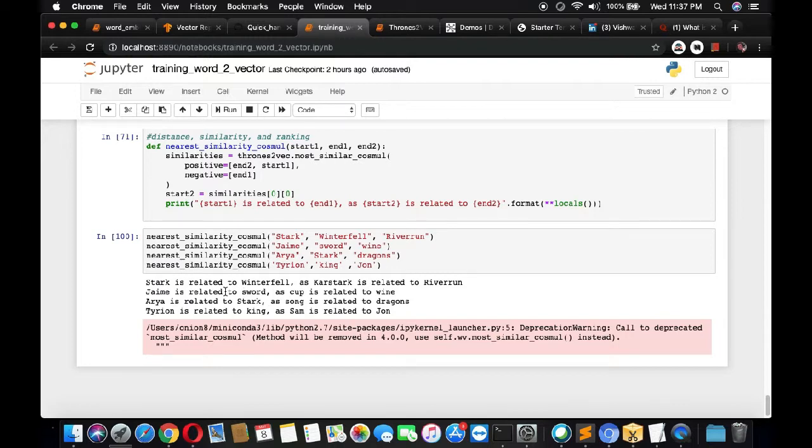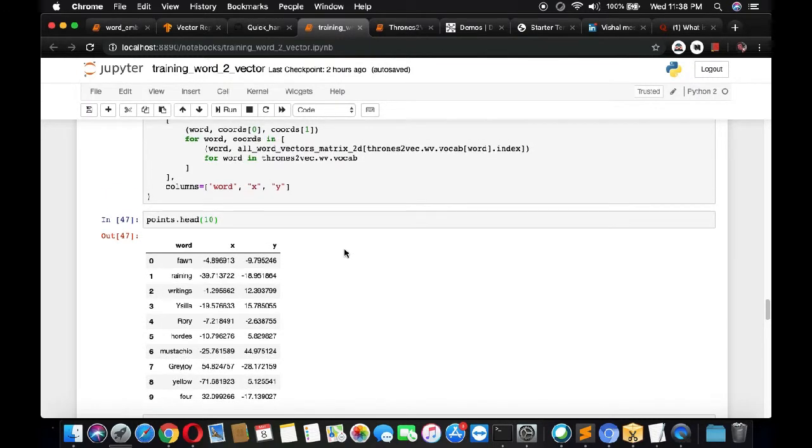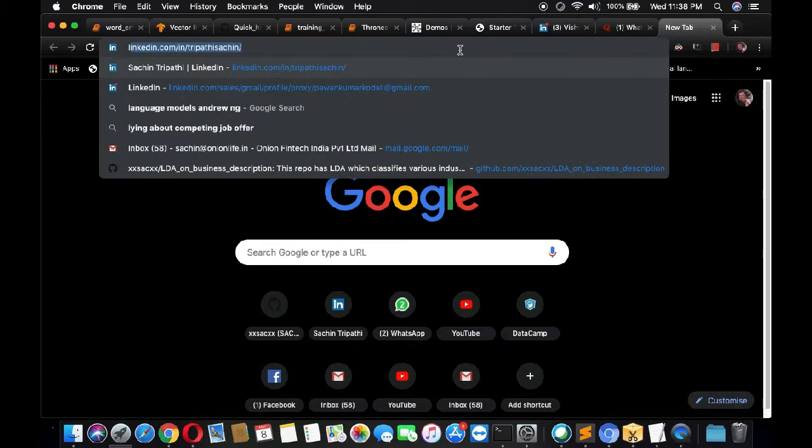So I think this somehow summarizes how we can train our own Word2Vec model depending upon our own use case, by using our own data. So this is how we can do that. We have also visualized what our end product will look like, and we also saw how we can train our Word2Vec depending on our own use case.